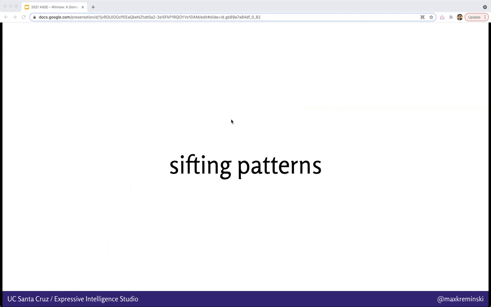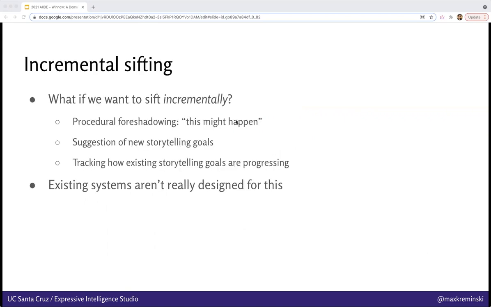all of the events in a sequence to play out before the system can even recognize that something interesting is going on. But what if we want to sift incrementally, so that we can tell an interesting sequence is happening before it's run all the way to completion? For instance, if only the first two of those three events that we've just seen have played out.